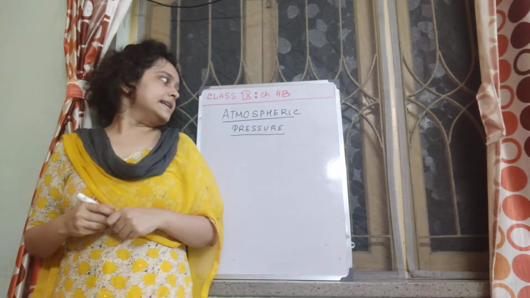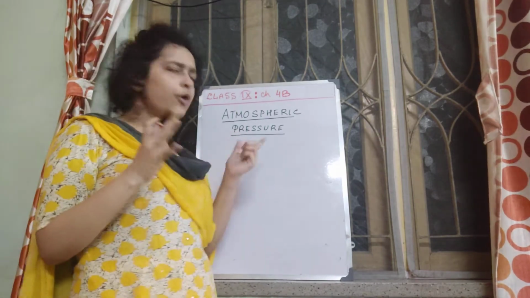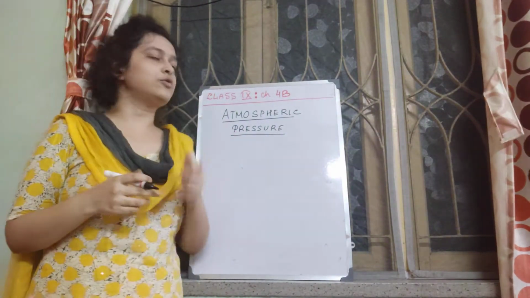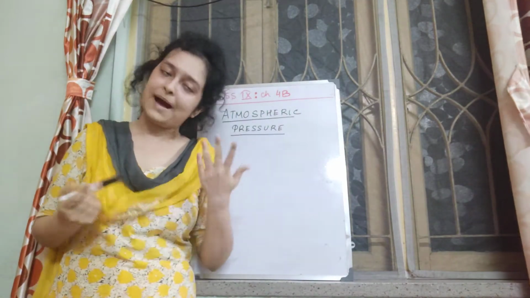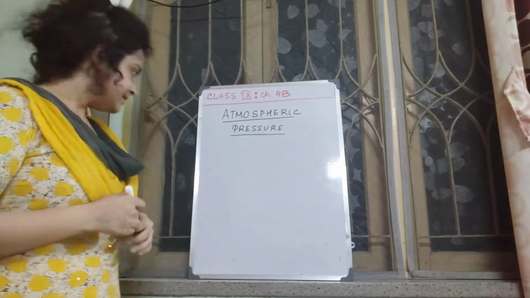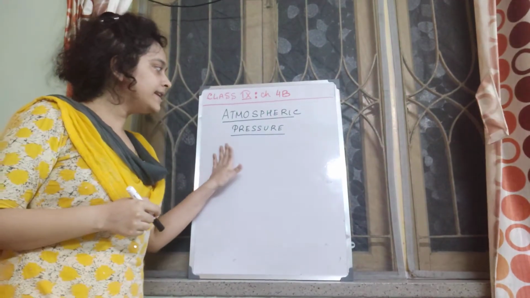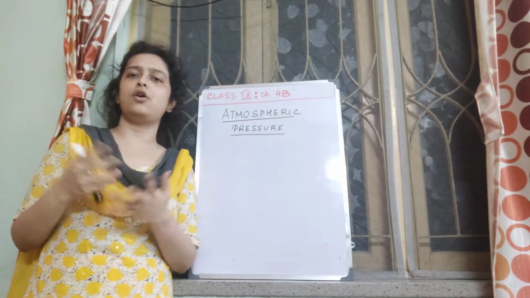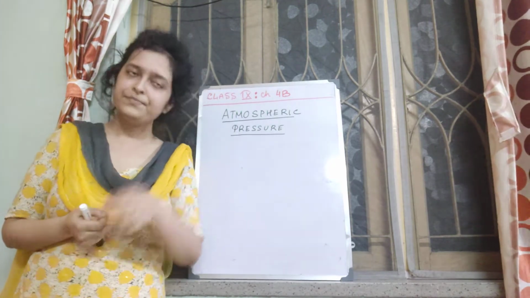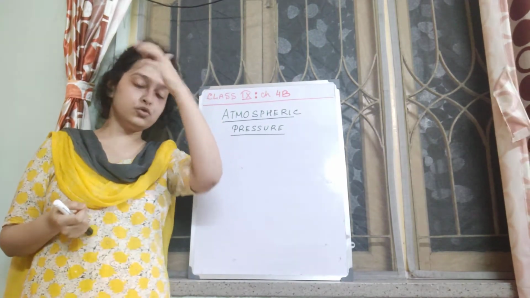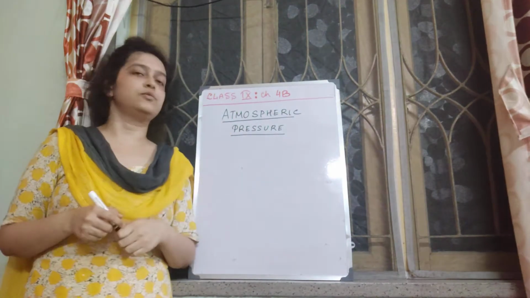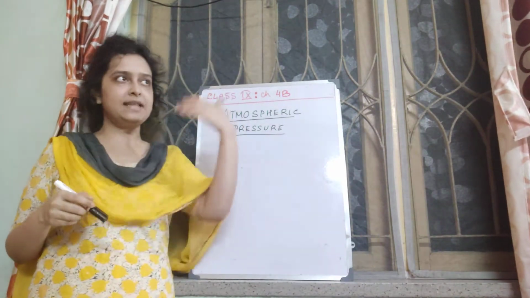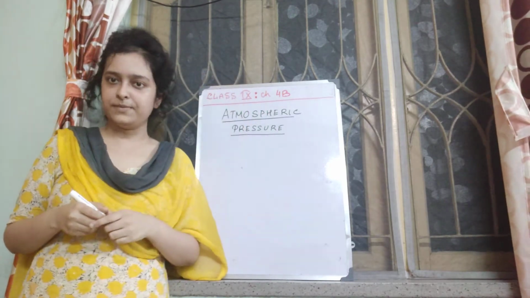Okay. Now, I hope you know in class 8 we have done how we measure atmospheric pressure with the help of a barometer. Okay. So next, before we move on to the common consequences of atmospheric pressure, I want to first do the variation of the atmospheric pressure. How this atmospheric pressure varies as we go high above the earth's surface.